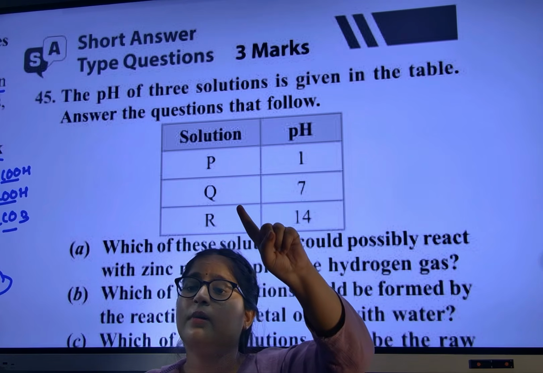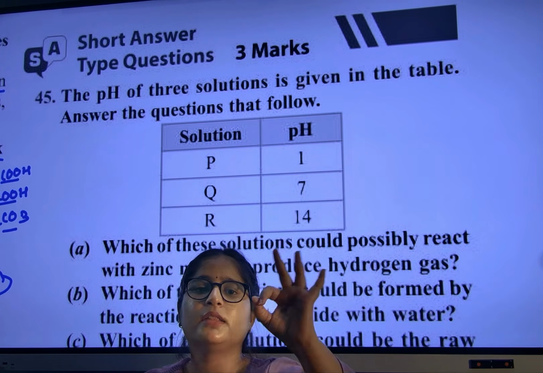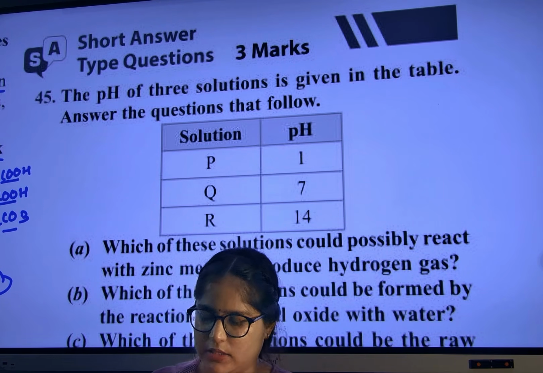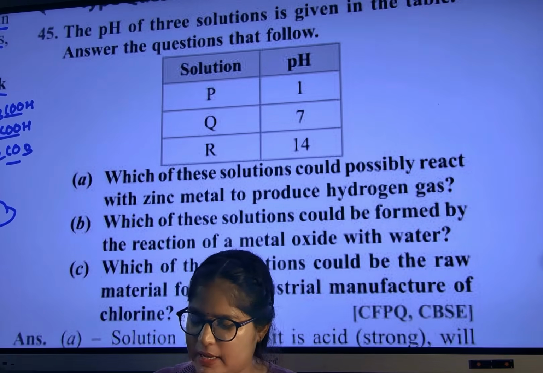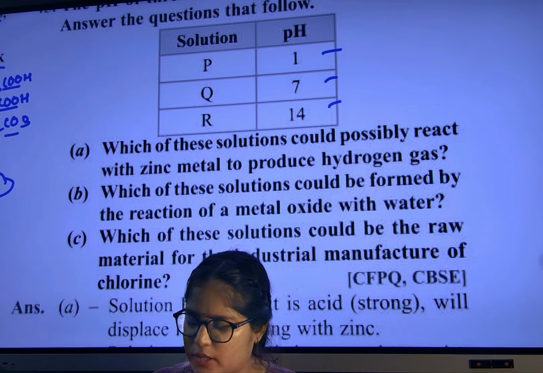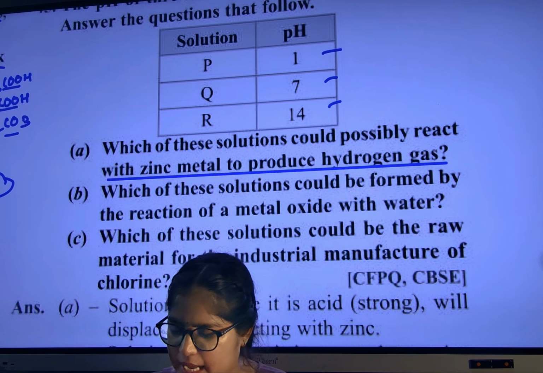So we have done 1 mark, finished. 2 marks, finished. Now we are going to see 3 marks questions. The same thing will come again. Now I hope you should give all the answers. Let us see here. The pH of 3 solutions is given, P, Q, R. Which of these solutions could possibly react with zinc metal to produce hydrogen gas?